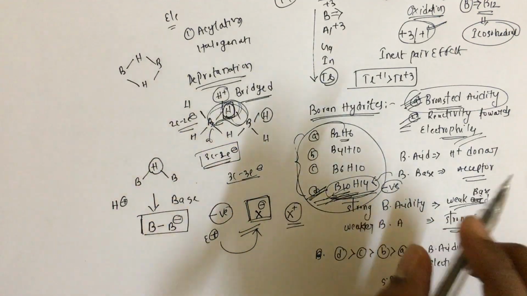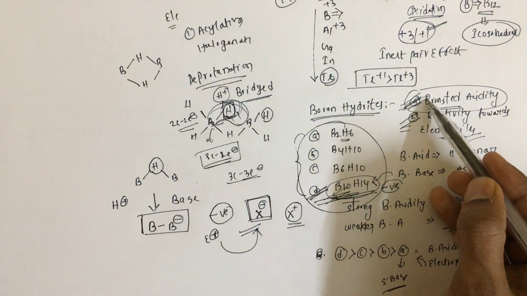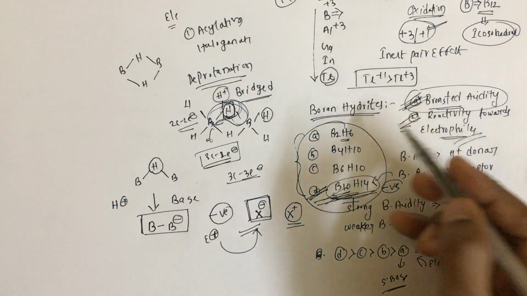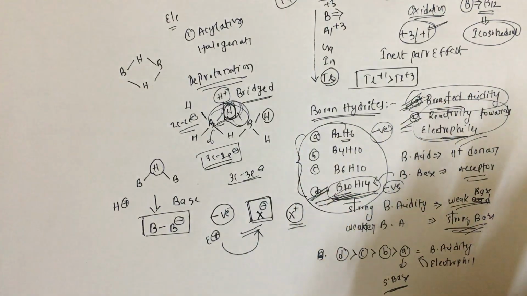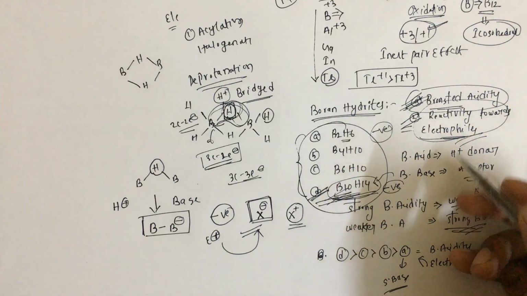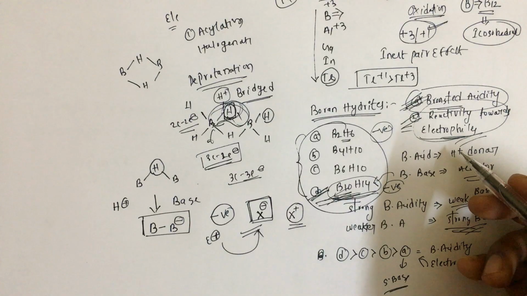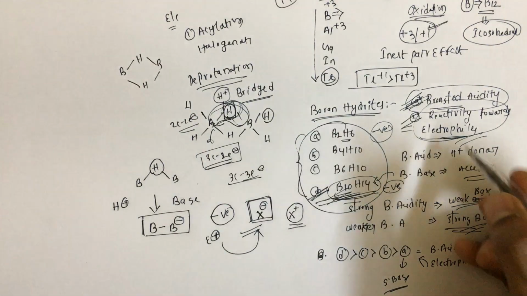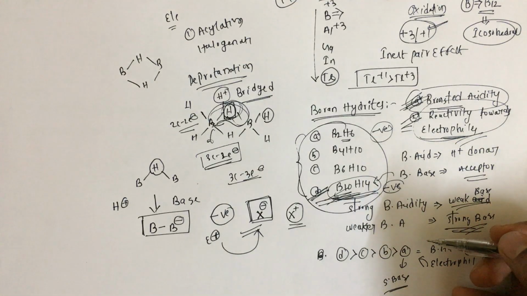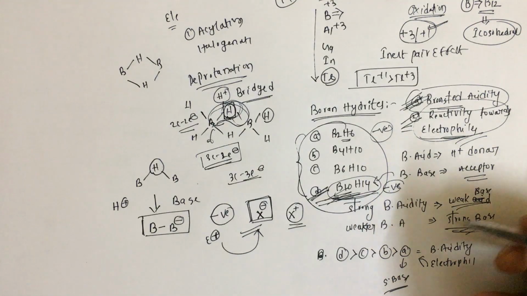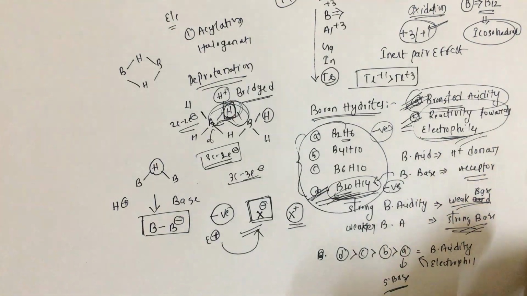That is the stronger Bronsted acid, and that develops more negative charge, and is more reactive towards the electrophile. So this is the concept of Bronsted acidity and reactivity towards electrophiles. And if they ask about nucleophile reactivities, we just make it opposite. Whatever the electrophilic reactivity is, we just do the opposite, then it becomes nucleophilicity.